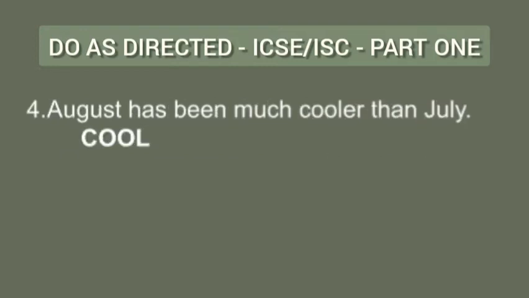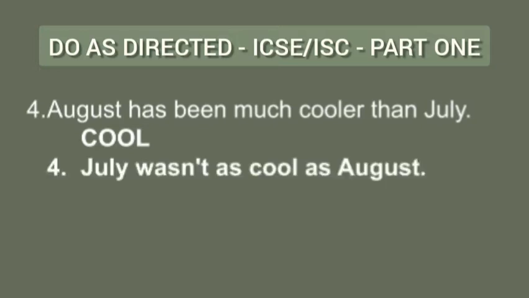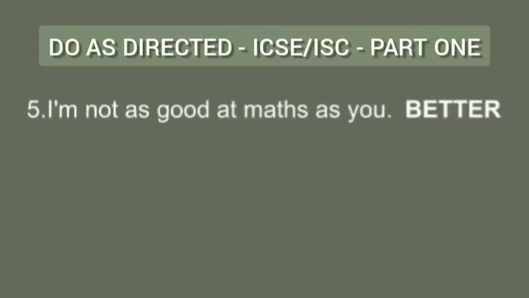Next, August has been much cooler than July. You have to use "cool". July was not as cool as August. You can also write, July has not been as cool as August. "Was" is correct here. You may think it should be "has been", and why is "was" written here? Because it is kind of a universal tool. If you write the past also, then it will be correct.